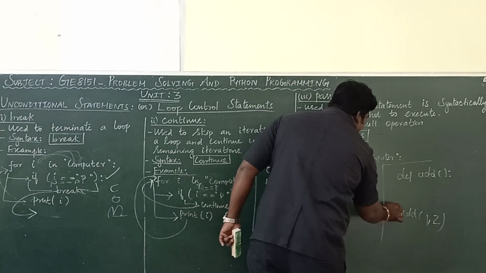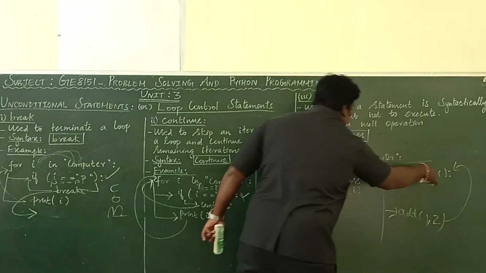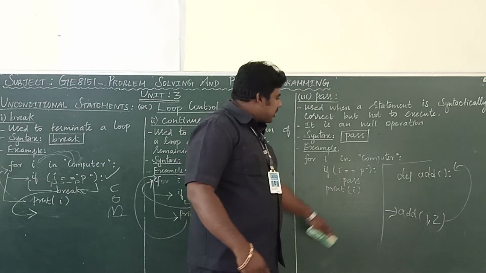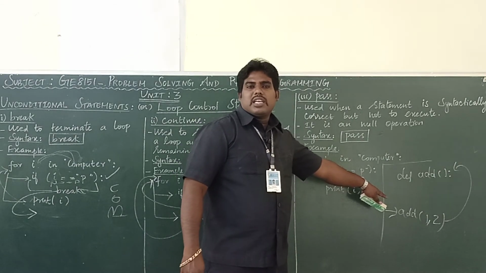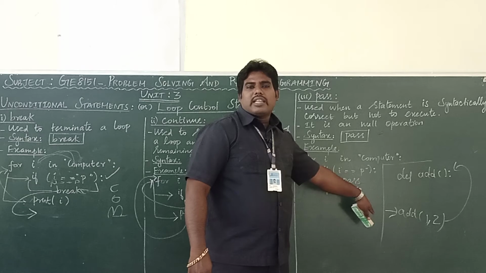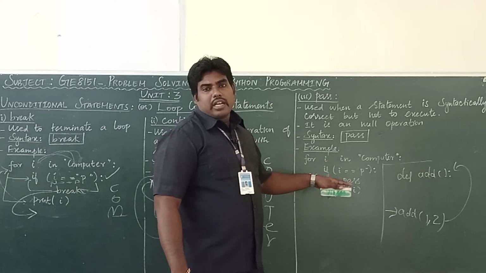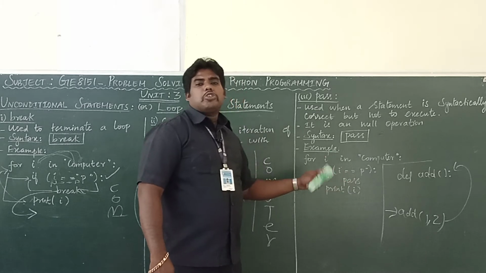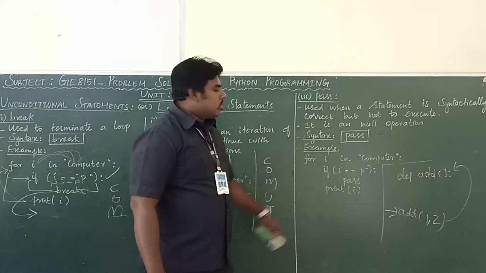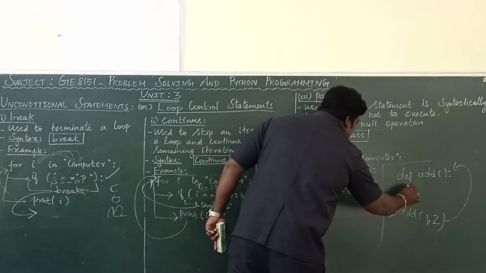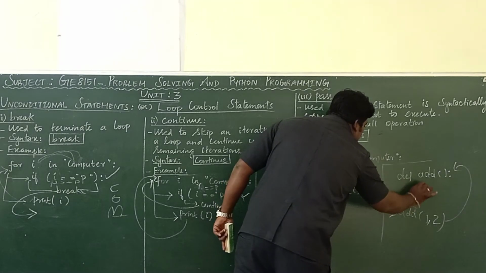Once the program gets executed, the control will be given to the function. Inside the function, nothing is here. So what will happen? It leads to an error. It's a syntax error. For the function, a body is required. So for avoiding the error, I can put pass here.